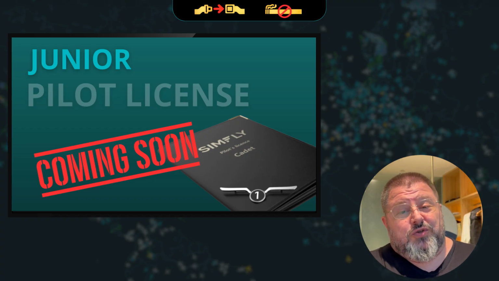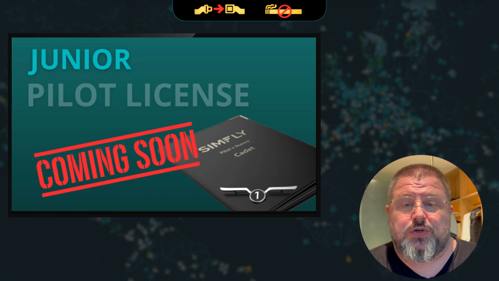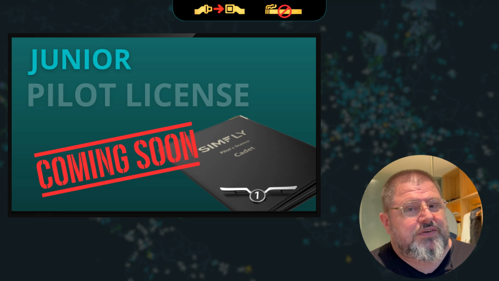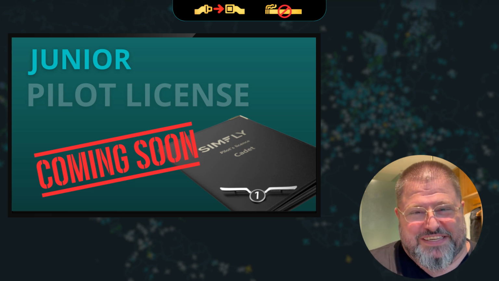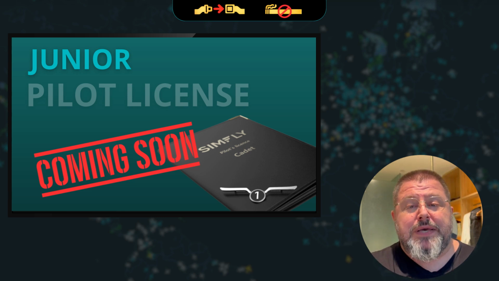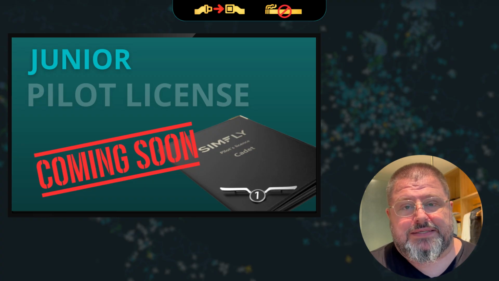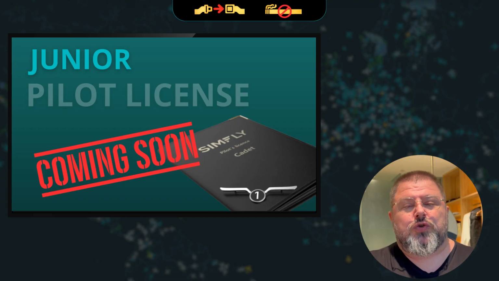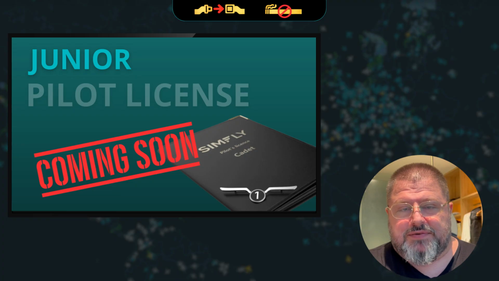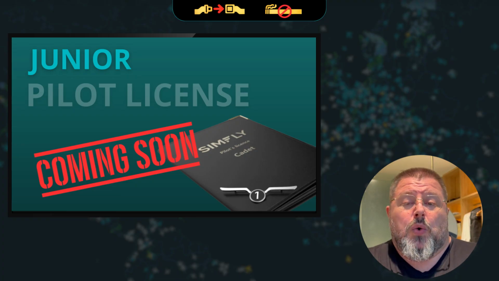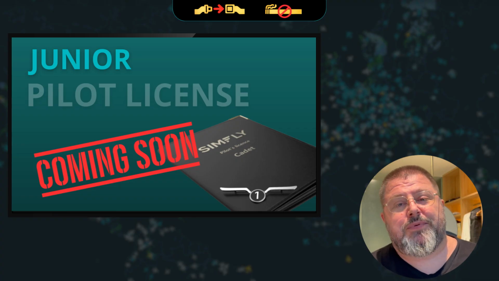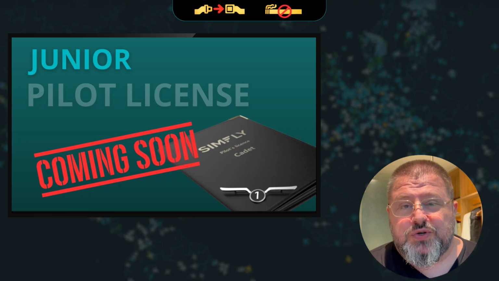So to do this, we introduce the junior pilot license. A regular pilot license is about $80 now, $79 if you want the fancy number, right? Which is a big step to access SimFly. For somebody it is a big commitment to enter SimFly with the big license, but the license allows you to do everything, so you can access every mission, etc. So we are now giving a very small step to access SimFly to new users.